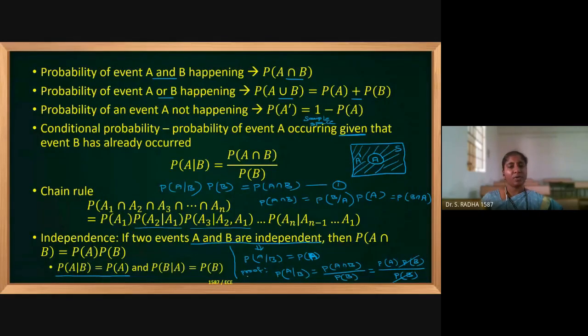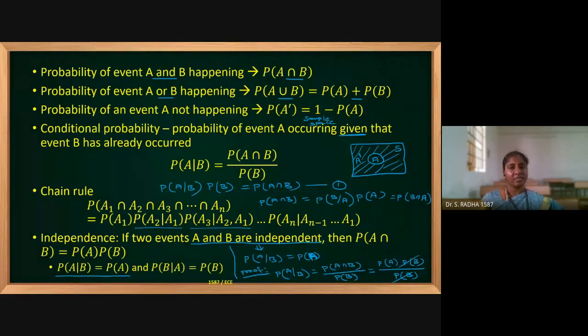So in the proof, what I am trying to do, I am taking equation 1. What is our equation 1 here? Probability of A by B is nothing but probability of A intersection B divided by probability of B. That I have taken here. Equation 1 only I have taken here.